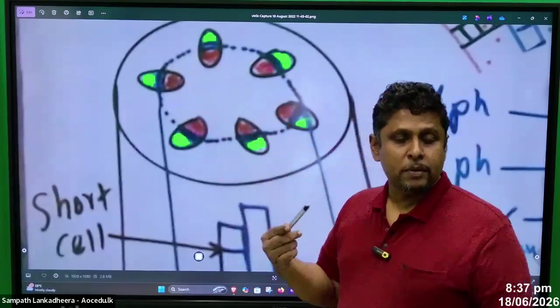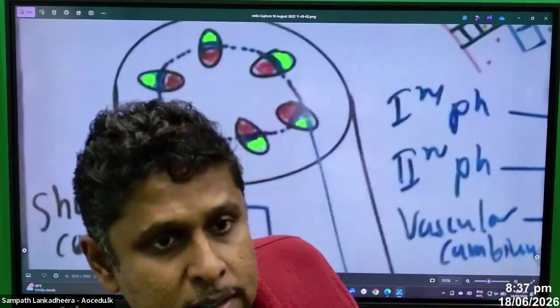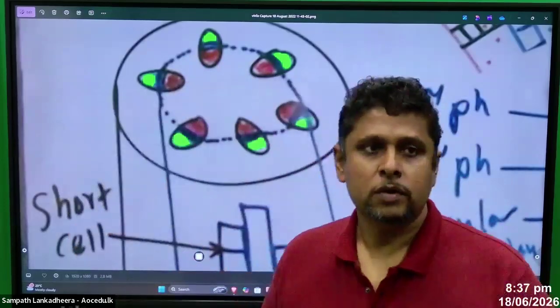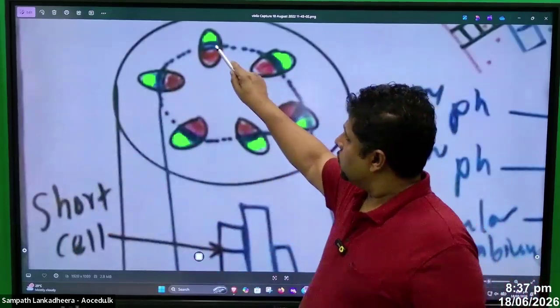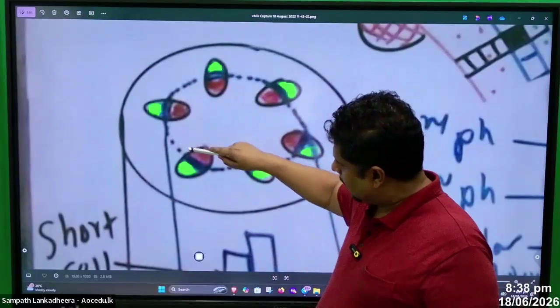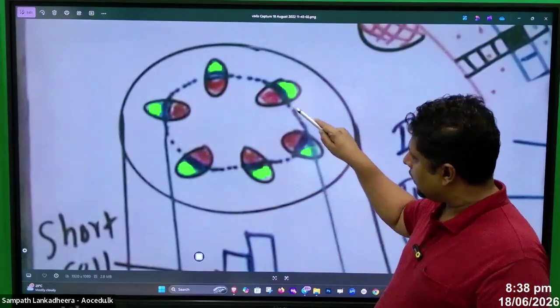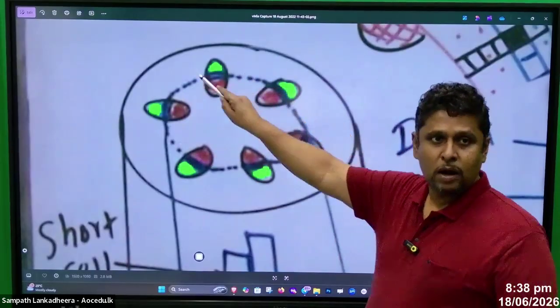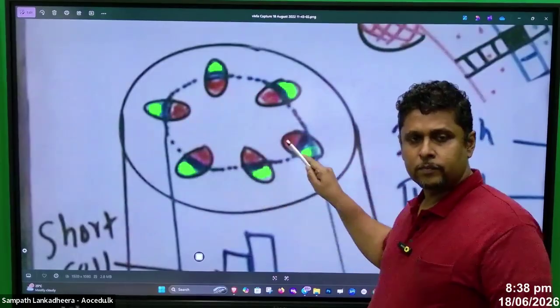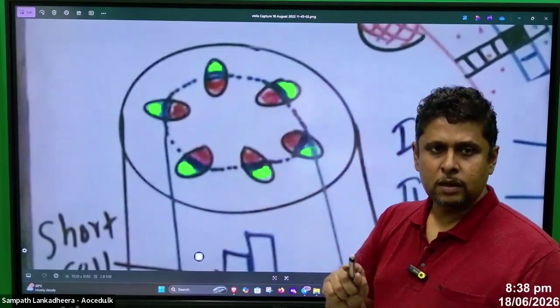Those parenchyma now obtain the dividing ability. So what you see, cambium and parenchyma, cambium and parenchyma, all are now forming a ring. That ring we call the vascular cambium.